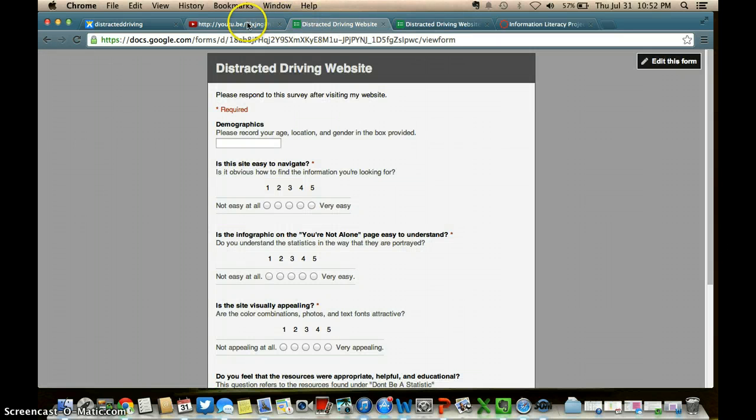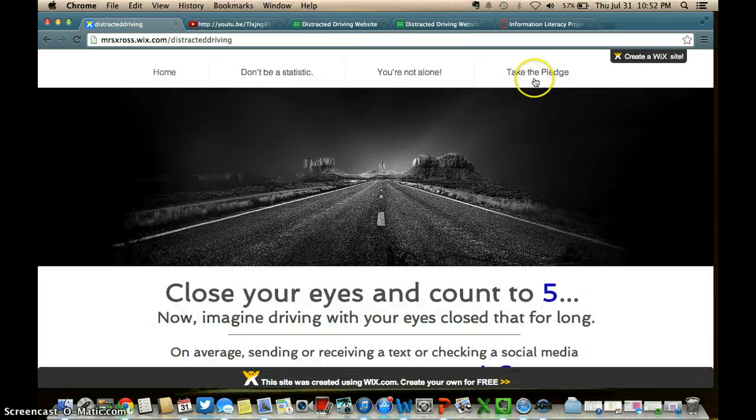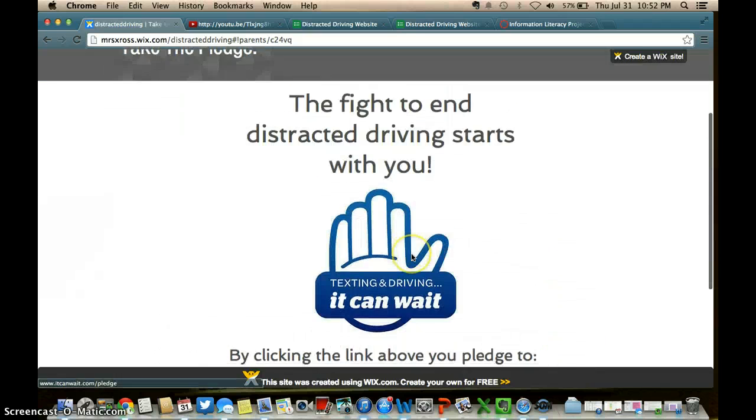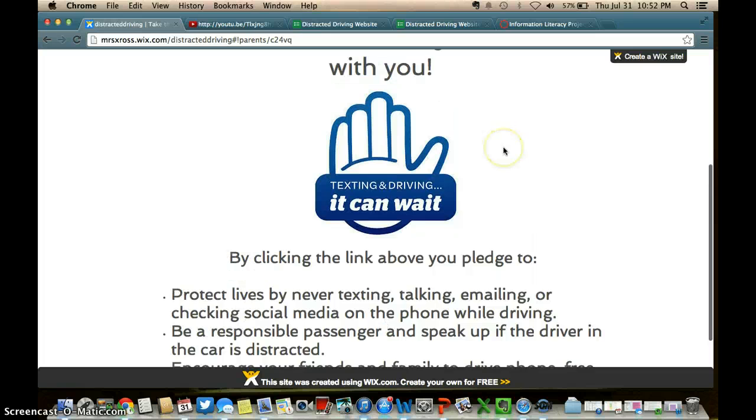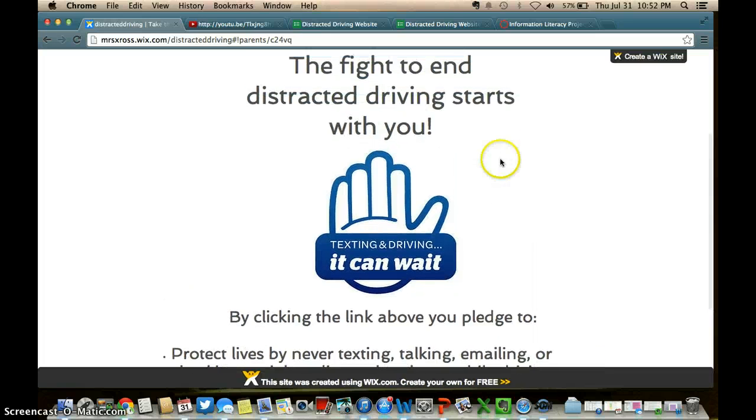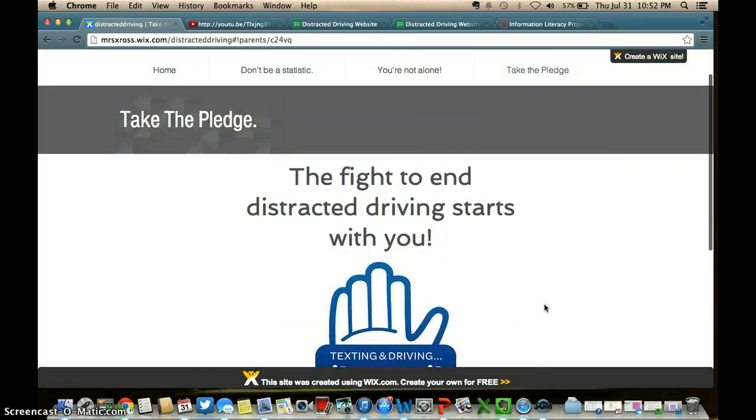So for that, I realized that was a really great point, and I added down here what taking the pledge pledges to do. Sorry, that was a little redundant. But before the site was revamped, it only had that link to take you to the pledge and didn't tell you what you were actually pledging to do.